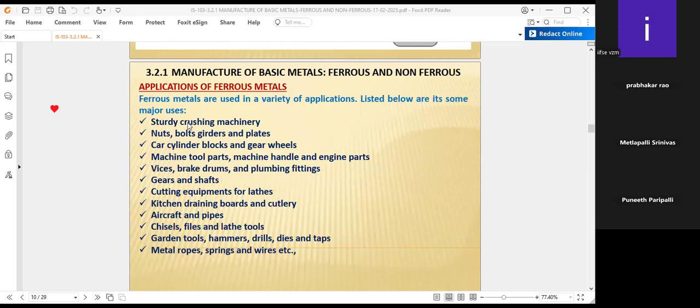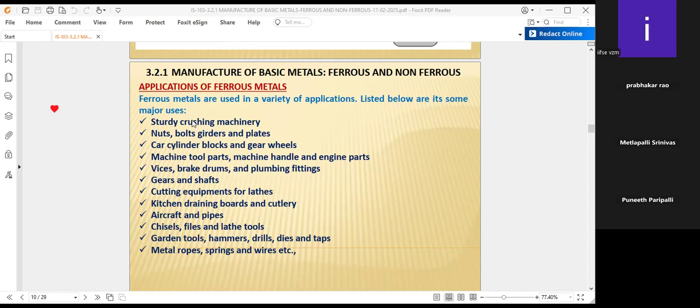as sturdy crushing materials, nuts, bolts, grinders, girders, and plates, cylinder blocks, gear wheels, machine tool parts, machine handles, engine parts, vices, workshop materials, brake drums, plumbing fittings, gears, shafts, cutting equipment for lathes, kitchen draining boards, and cutlery, aircraft and pipes, chisels, files, lathe tools, garden tools, hammers, drills, dies, taps, springs, and wires.